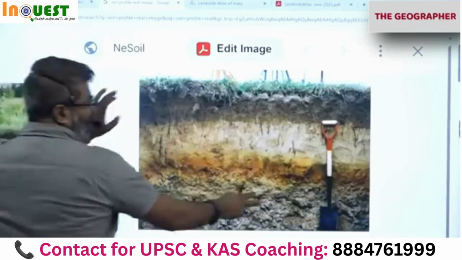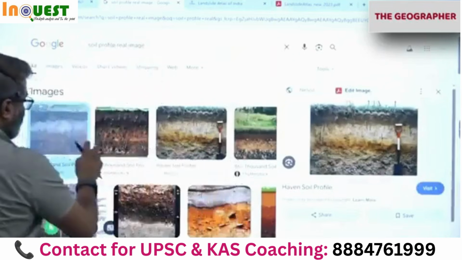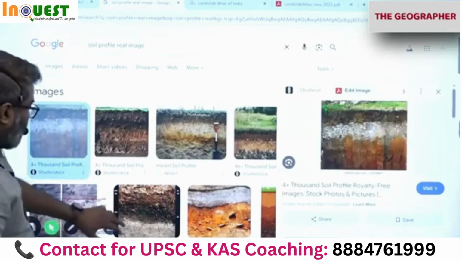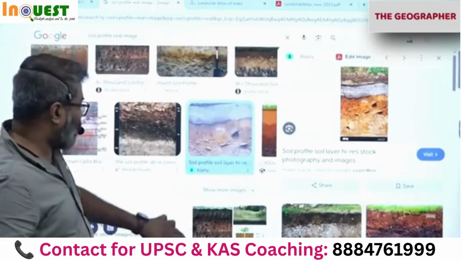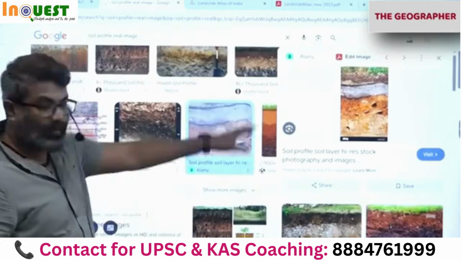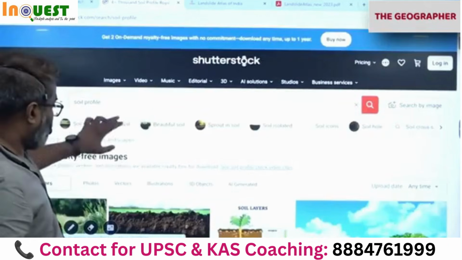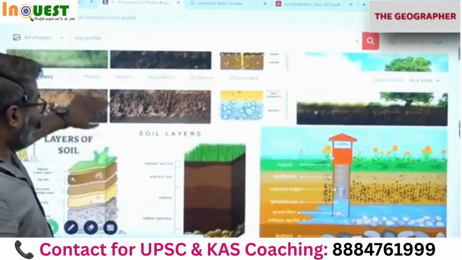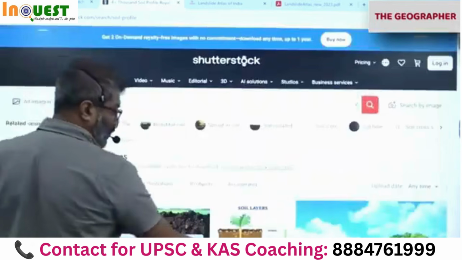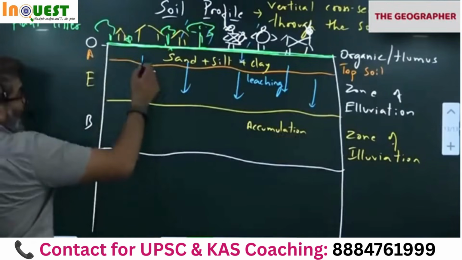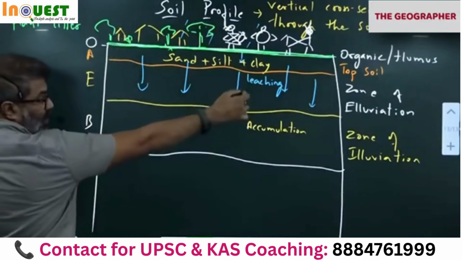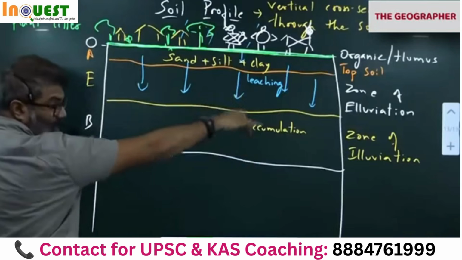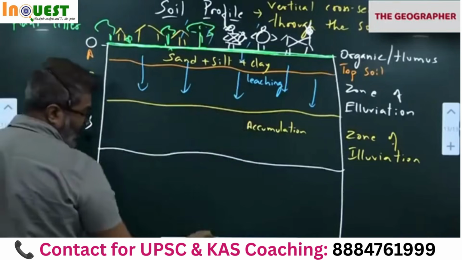We'll see various soil profiles of different places. We'll get different types of soil profile in different areas. We'll come to that. For now, we saw how it looks. All of you got it? O, A, E, B. What is E? Elevation. It means leaching. Accumulation means all the colors will come and accumulate here.